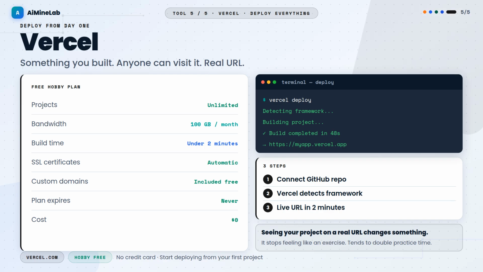Seeing your own project on a real URL changes something for most learners. It stops feeling like an exercise and starts feeling like a product. That shift tends to double how much time people practice. There is no faster motivator than something you built that actually works and anyone can visit. No cost, no credit card. Start deploying from your very first project.